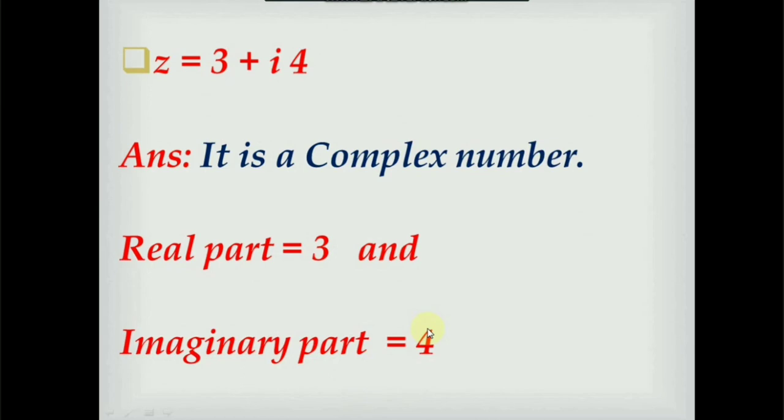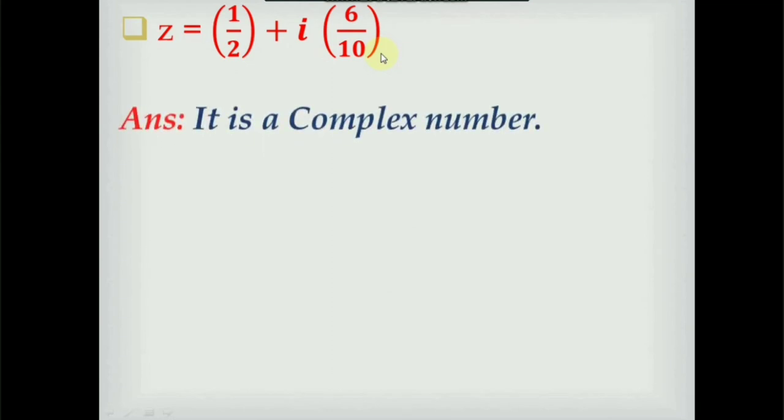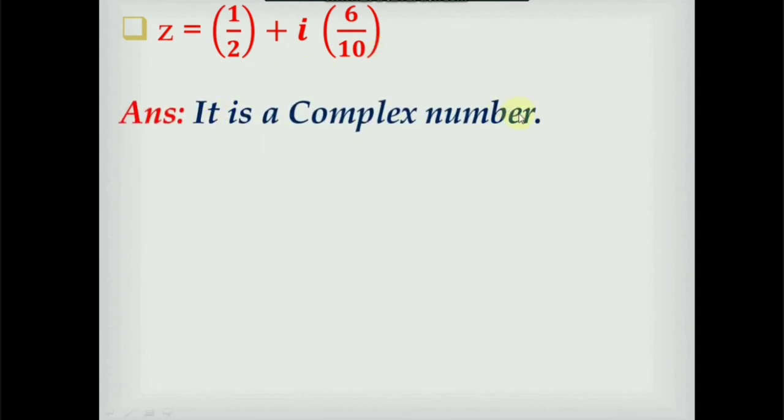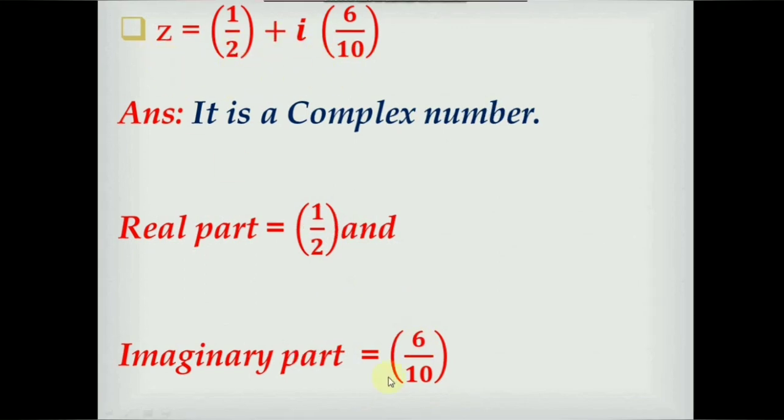Now see this next example. z is equal to 1 by 2 plus i 6 by 10. So by the definition, this is also a complex number because 1 by 2 and 6 by 10 are the real numbers. So real part is equal to 1 by 2 and imaginary part is equal to 6 by 10. Here we can easily verify these numbers because these numbers are in the form of x plus iy where x and y are the real numbers.